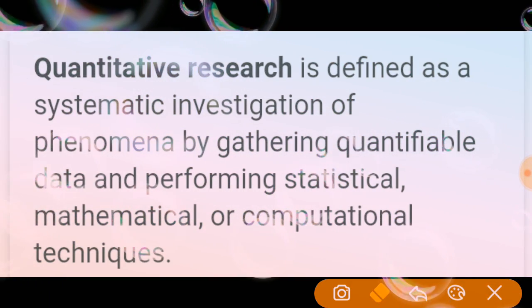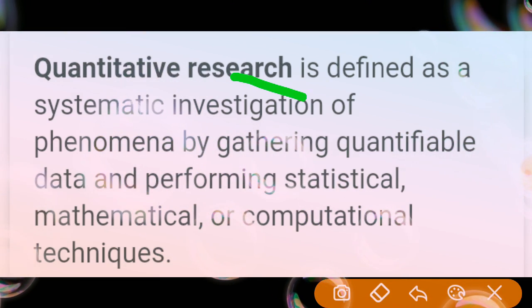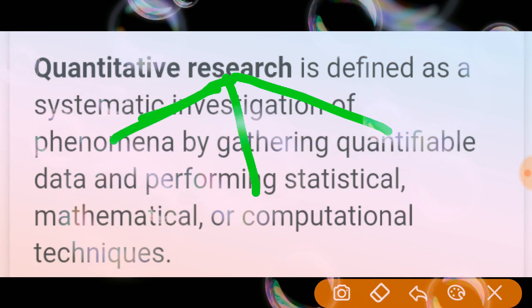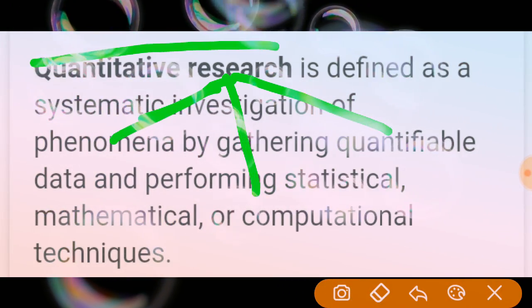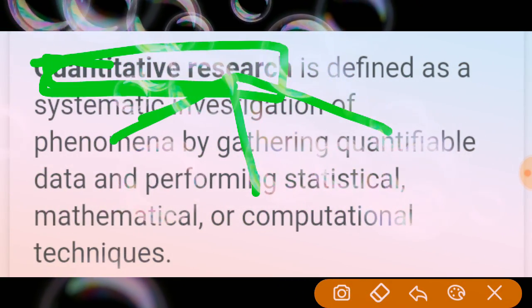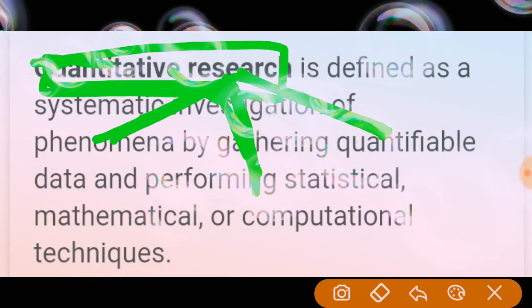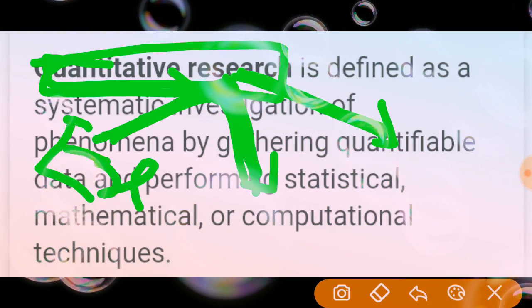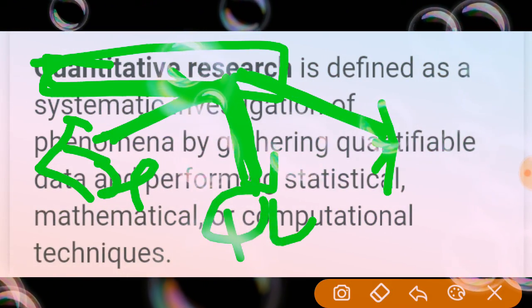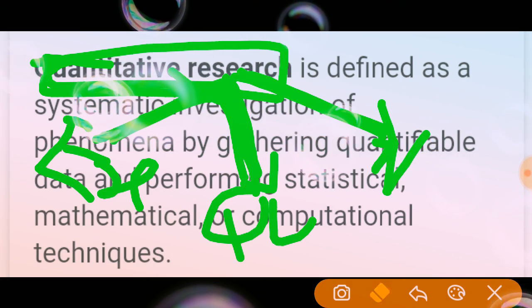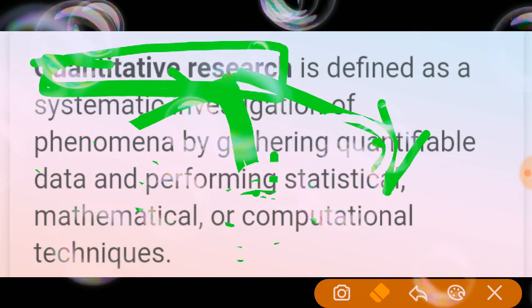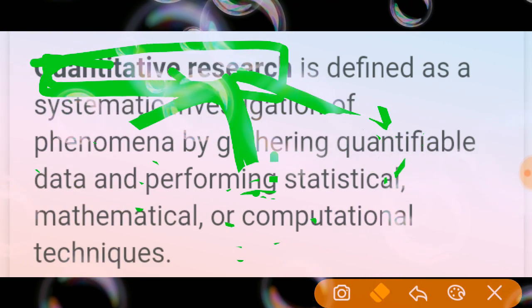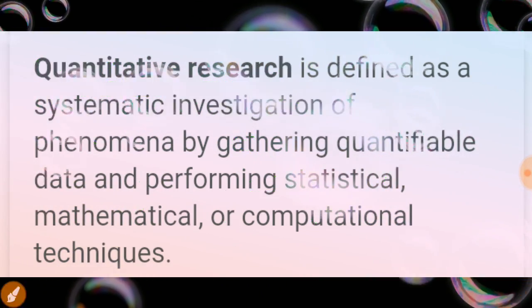Our study is based upon the quantitative research, and it is divided into three types of designs. The first one is the experimental research design, the second is the quasi experimental research design, and the third is the non experimental research design. These designs come under the quantitative research study only.